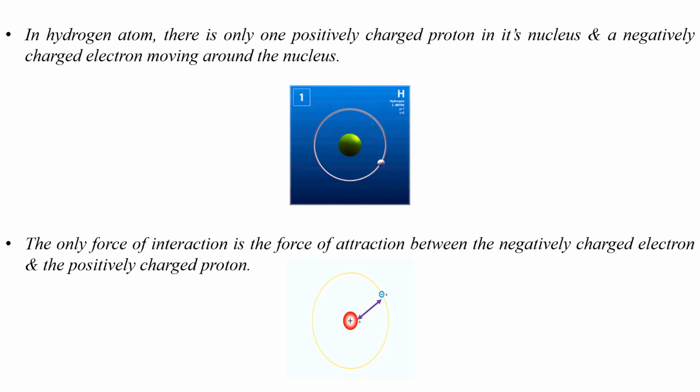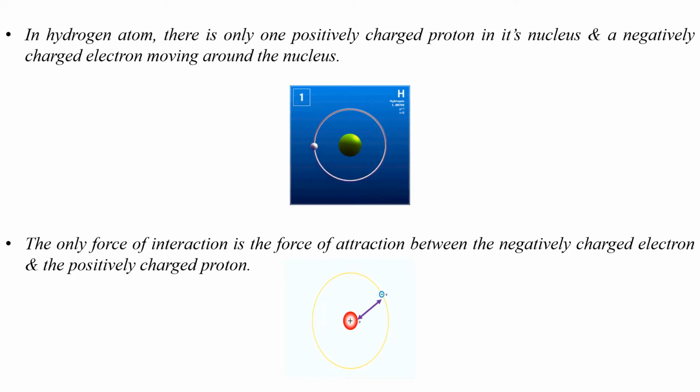In hydrogen atom, we all know that there is only one positively charged proton in its nucleus and a negatively charged electron moving around the nucleus. Since the proton is positively charged and the electron is negatively charged, naturally there is a tendency for them to attract each other.